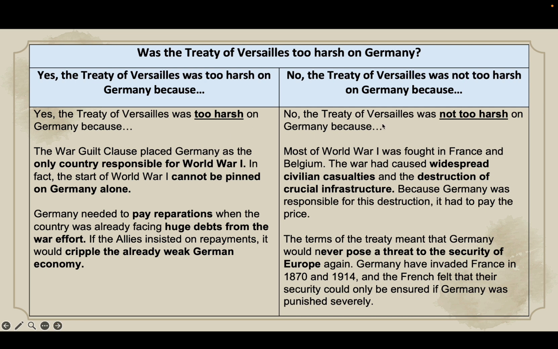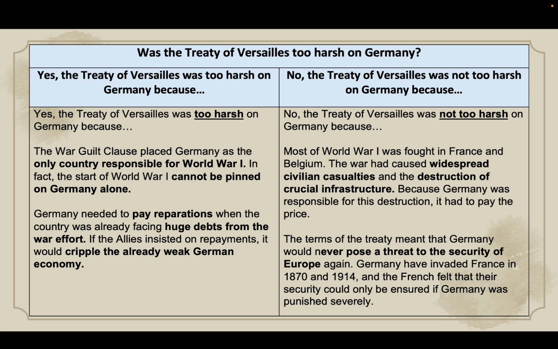Now, if I were to look at the other side of the coin and try to think of why the terms of the treaty may not have been too harsh on Germany, it could be owing to the fact that most of World War One was fought in France and Belgium. Really, these two nations had taken the brunt of the war. Okay, the war had taken a toll on them. All right, the war had caused widespread civilian casualties, and the destruction of crucial infrastructure was massive.